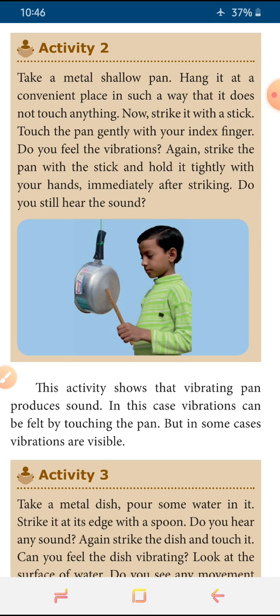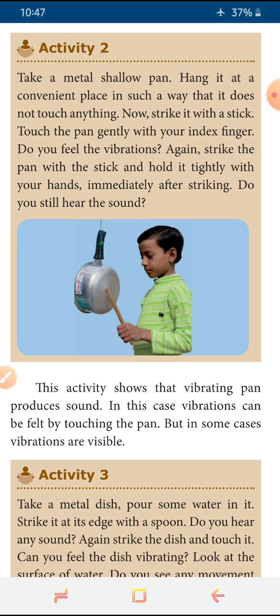So using a stick we are striking this. Okay, after striking the pan, immediately we are touching that pan with our index finger and now we can feel some vibration. So after some time you touch that pan, the vibration will be reduced as compared to the previous one. So again beat that, again you touch that pan, you can feel more vibration.